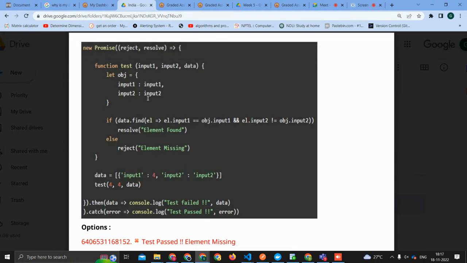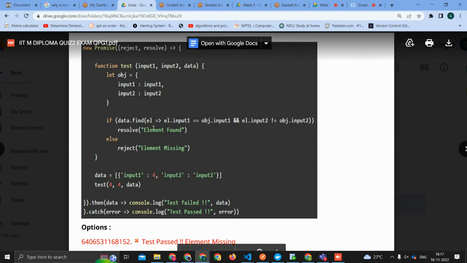Input one is four, yes. Input two is also four? No, according to the test function. In test we will pass four for data, right? In the test function, data four is four, input is equal to four.